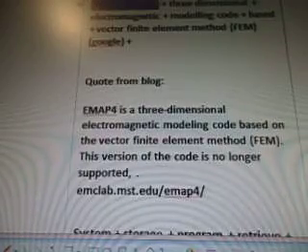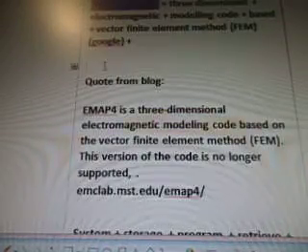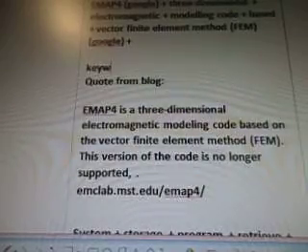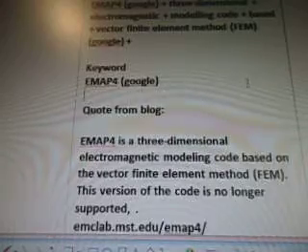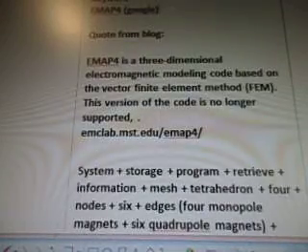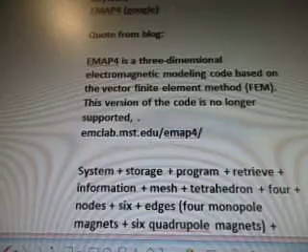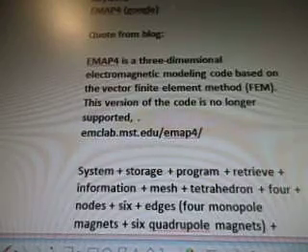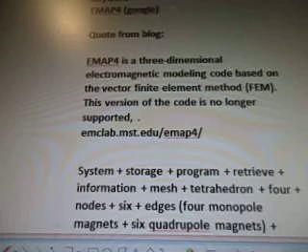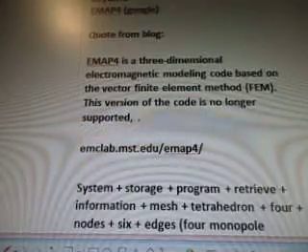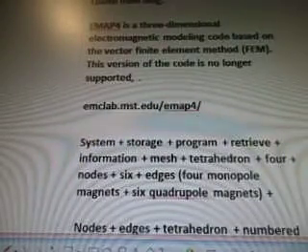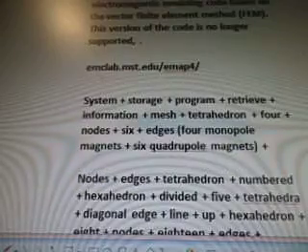Oh, I'm really getting bad at this, aren't I? Naughty girl. Okay, so we're going to just put down keyword so we know which one this is being defined here. There, for the notes. Okay, EMAP4. It is a three-dimensional electromagnetic modeling code based on the vector finite element method, FEM. This version of the code is no longer supported. Okay, so I guess we don't use it anymore. mclab.mst.edu.